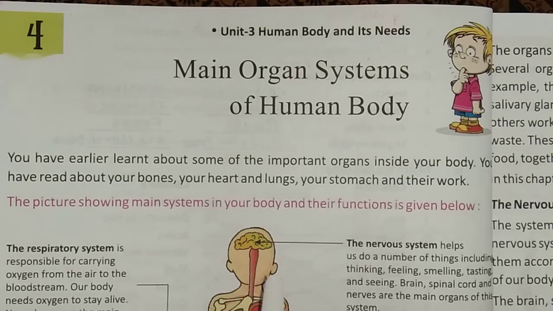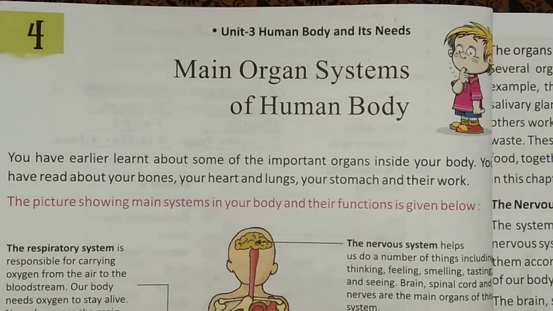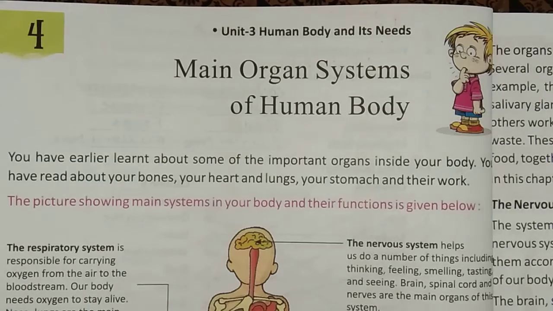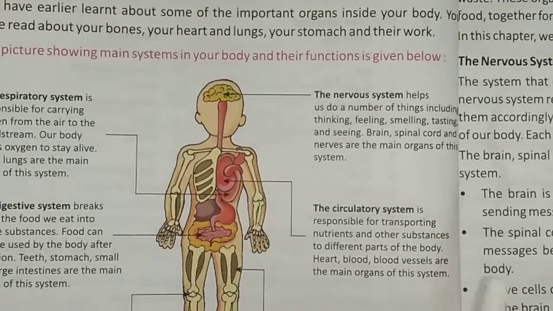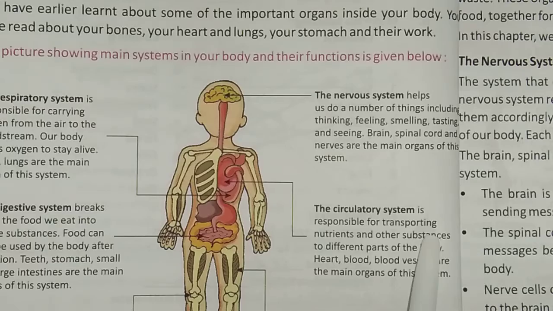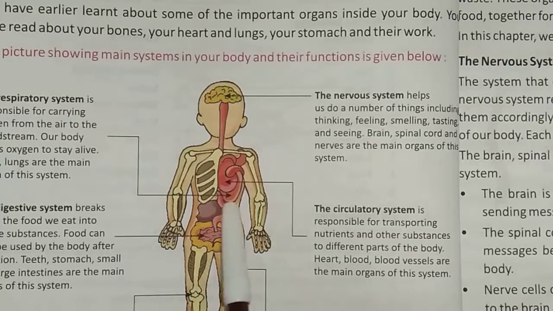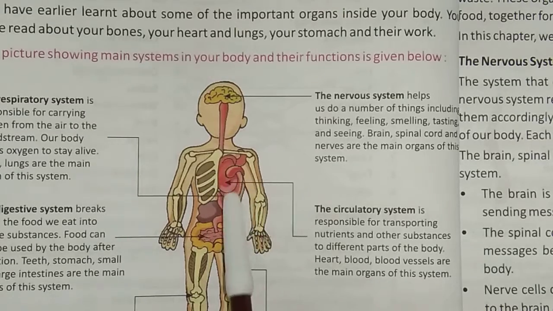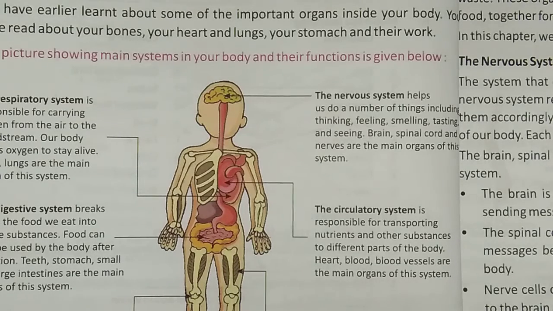Now next we move just below that, where we have the circulatory system. The circulatory system is responsible for transporting nutrients and other substances to different parts of the body. In the circulatory system we have blood vessels.